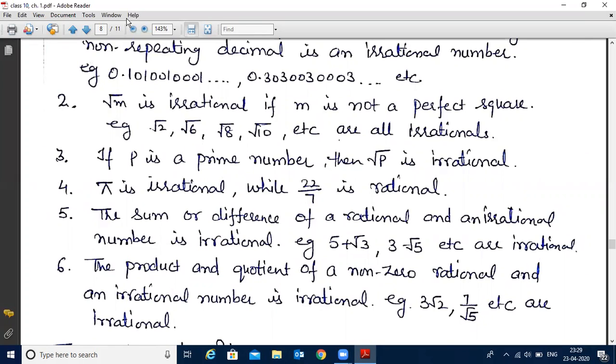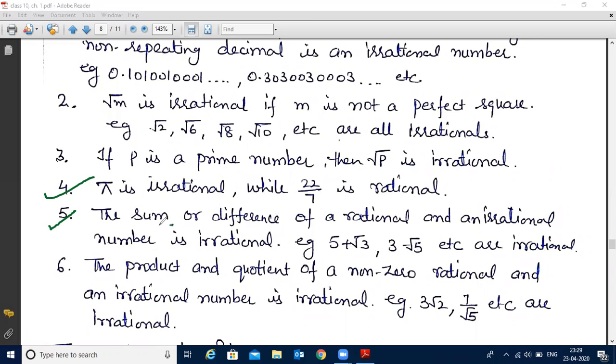Now come to the next fact, that is pi is always irrational, because it is always non-terminating, non-repeating type. But 22 by 7 is a rational number. Always remember this fact. Now fact 5 says the sum or difference of a rational and an irrational number is irrational.